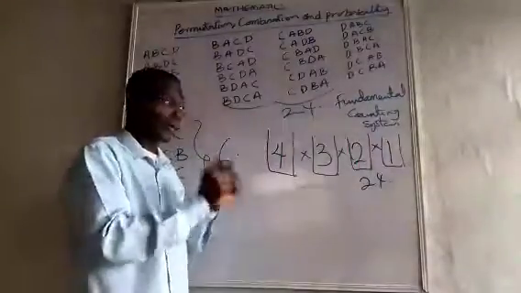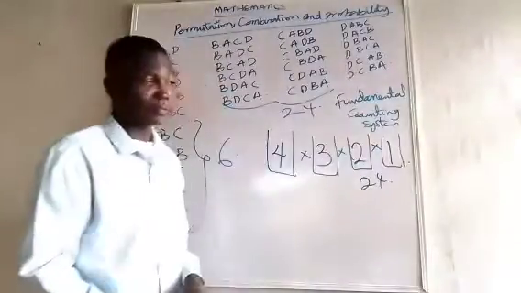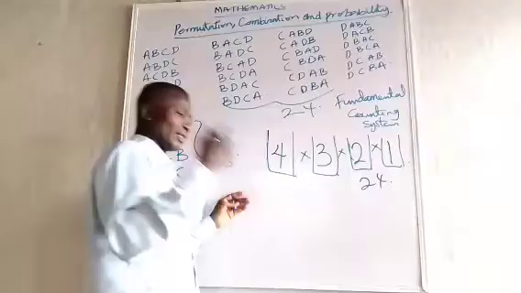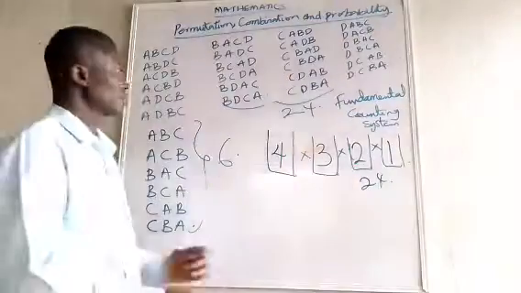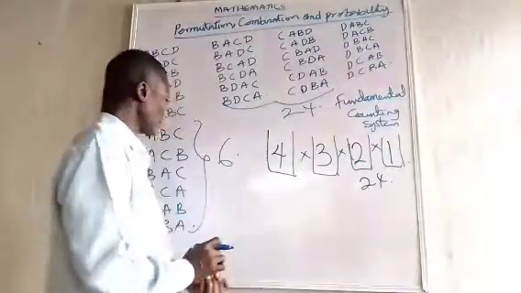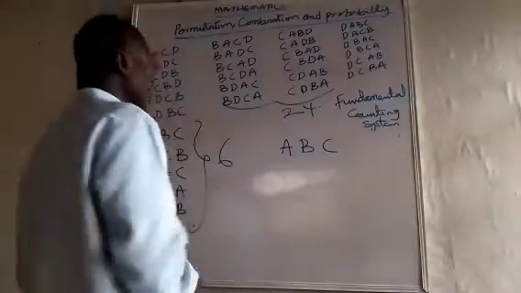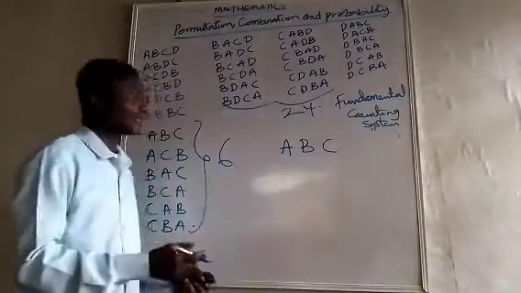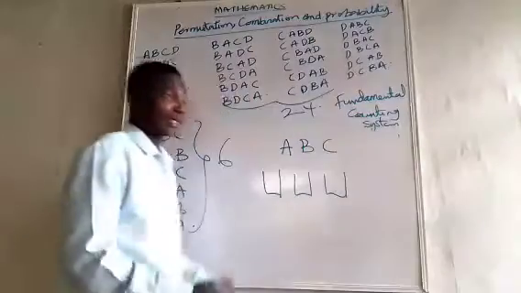The most important part in this permutation, for me, is this fundamental counting system. Because anytime you hit a wall, just go to the fundamental counting system. You will get your answer. You will wriggle your way out. Now let's look at when it is 3. When we have 3 objects, it means that we have 3 places where we want to put them. In this instance, sometimes it might not be up to 3.